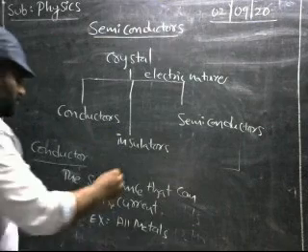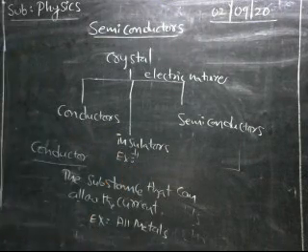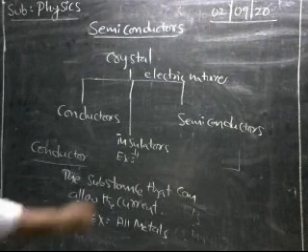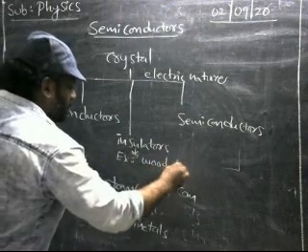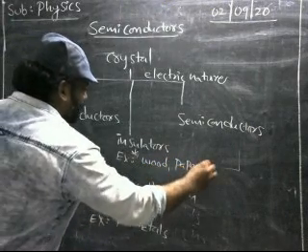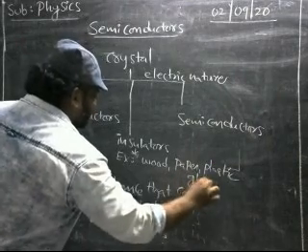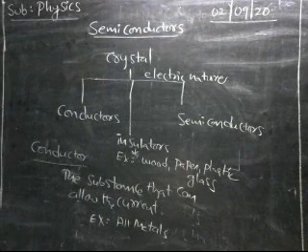What are insulators? The substances which do not allow the current are called insulators. Examples for the insulators are wood, paper, plastic, glass, etc. These are all examples for the insulators. And next, about the semiconductors.